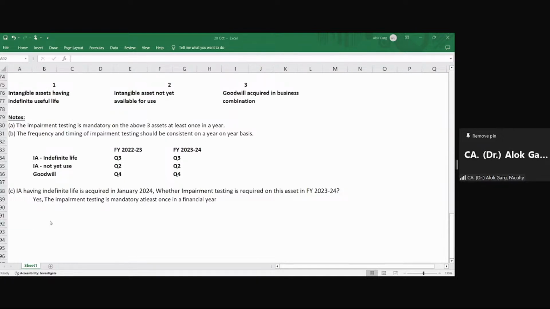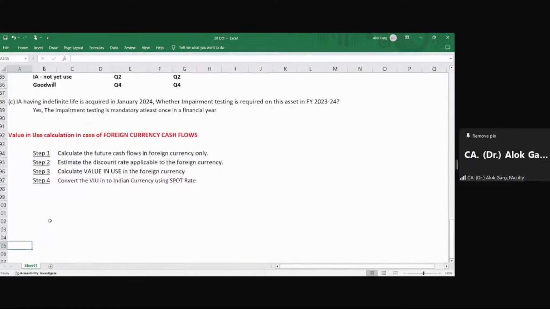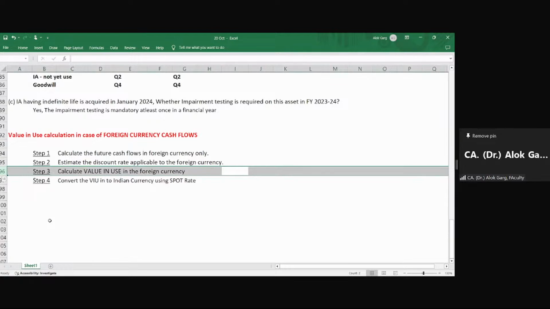So we are talking about the value in use calculation in case of foreign currency cash flows. We'll apply 4 steps. Step 1, calculate the future cash flows in the foreign currency only. Estimate the discount rate applicable to the foreign currency. Calculate value in use in the foreign currency.